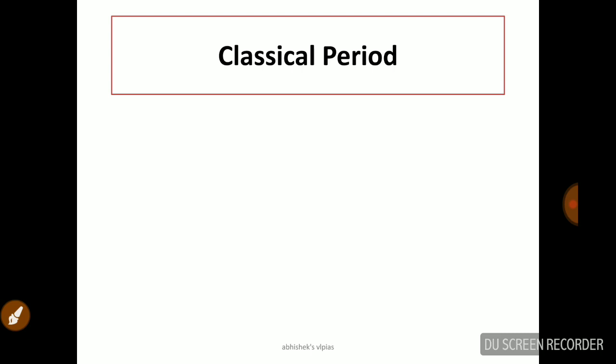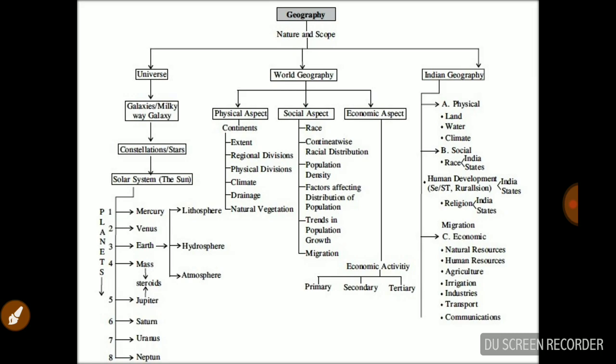See, we are discussing... basically most of the prelim questions are asked from Indian geography, and world geography they ask for the main exam. That is the main trend, the pattern UPSC is following all the time. And in this slide, you can see geography, nature and the scope.